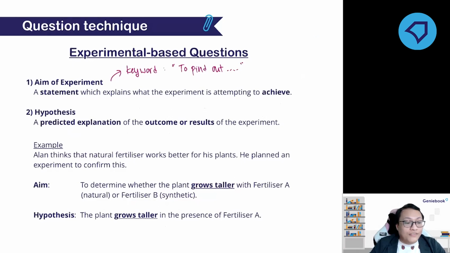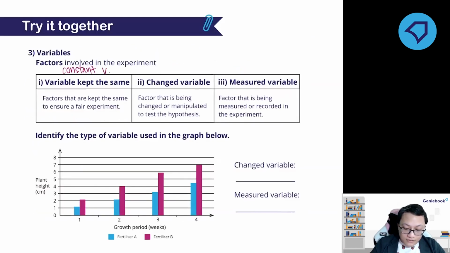Oh, very good. So the change variable is the type of fertilizer. Why? Because Alan changed the type, right? Fertilizer A and fertilizer B. Correct.